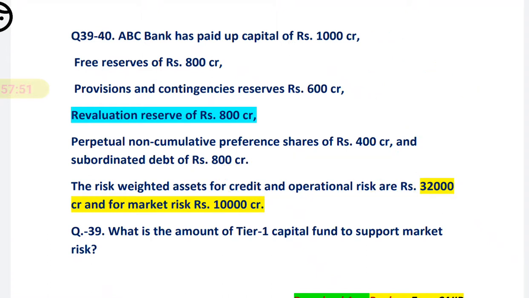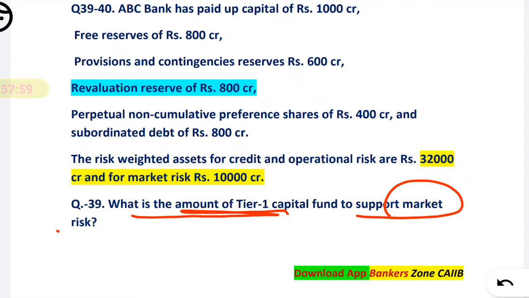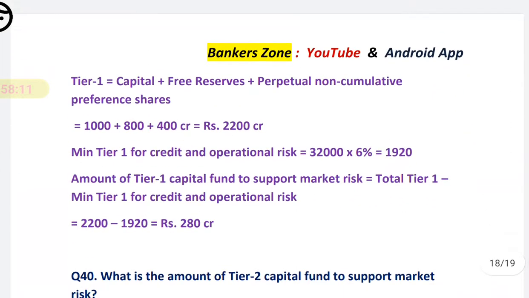Now, first question: what is the amount of tier 1 capital fund to support the market risk? Here they are asking about market risk, so it is very, very important to learn the market risk calculation. How to calculate? First, see what tier 1 capital is.